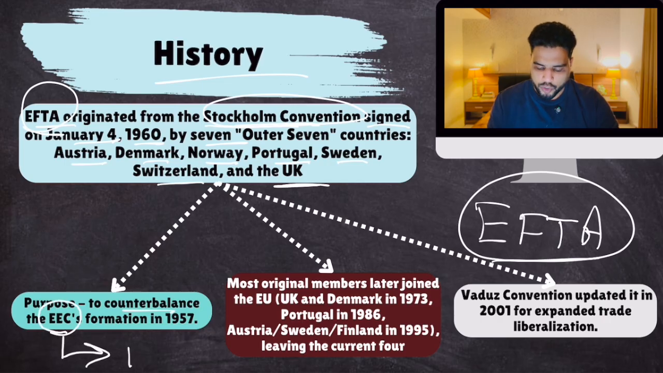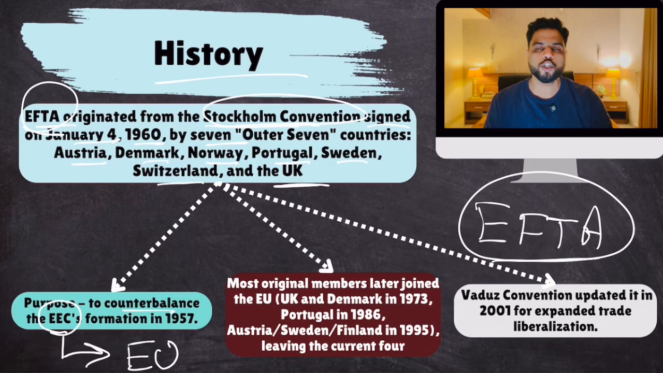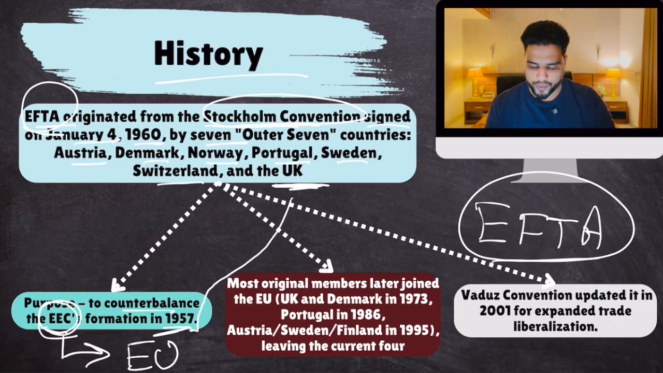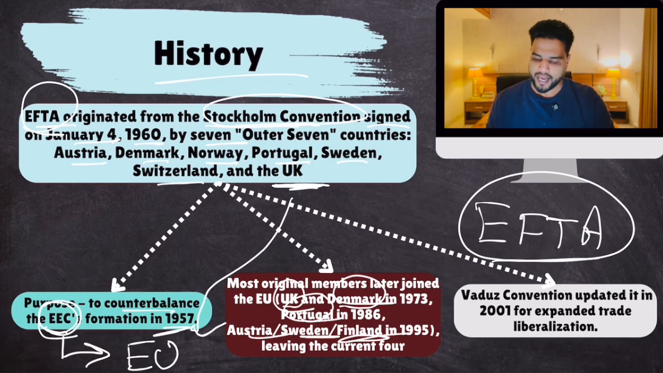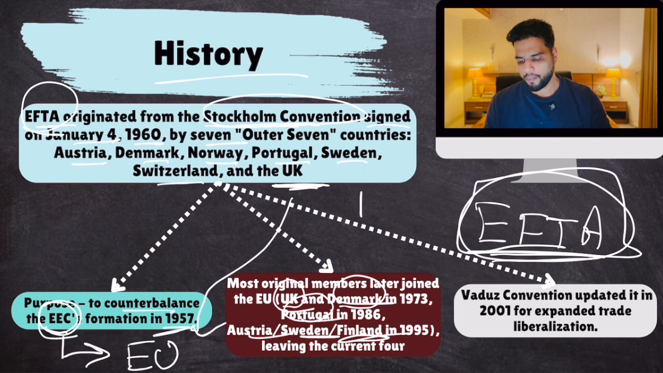What was the EEC? Which later turned into the European Union. So they wanted to counterbalance the European Union. They didn't like the European Union, so these European countries wanted to create their own economic community. Now, the former name of the European Union was EEC, the European Economic Community, in 1957. Then later, most of these countries eventually joined the European Union. So they shifted sides. The UK shifted sides, Denmark, Portugal, Austria, Sweden, Finland, they all shifted to the EU, and only 4 countries were left which created EFTA. So today, these 4 countries form EFTA.